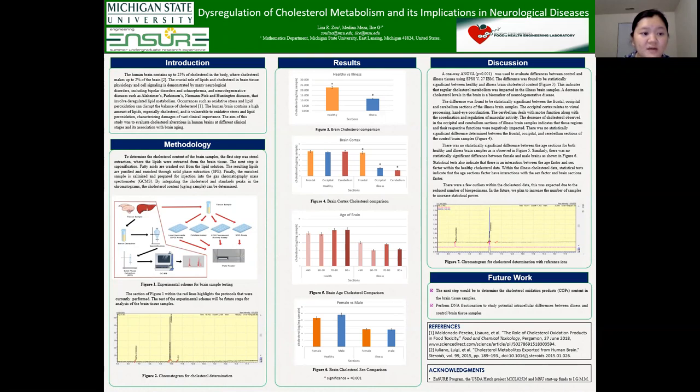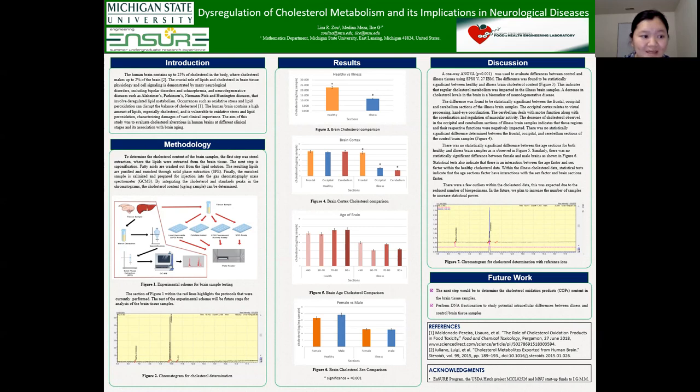The human brain contains up to 25% of the cholesterol in the body, where cholesterol makes up to 2% of the brain. The crucial role of lipids and cholesterol in brain tissue physiology and cell signaling is demonstrated by many neurological disorders, including bipolar disorder and schizophrenia, and neurodegenerative diseases such as Alzheimer's, Parkinson's, Niemann-Pick, and Huntington's diseases that involve deregulated lipid metabolism. Occurrences such as oxidative stress and lipid peroxidation can disrupt the balance of cholesterol, characterizing damages of vast